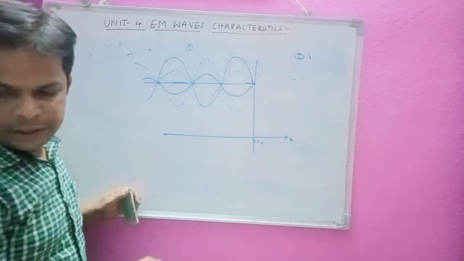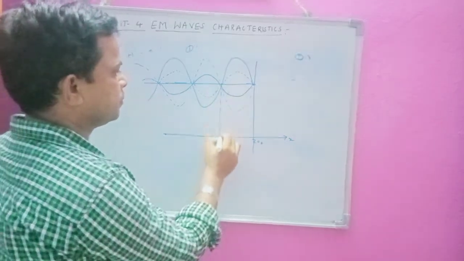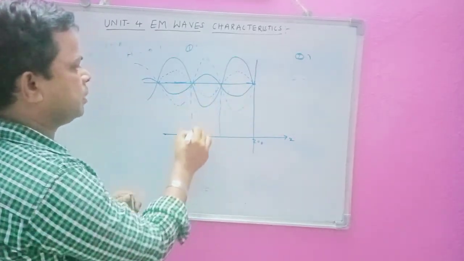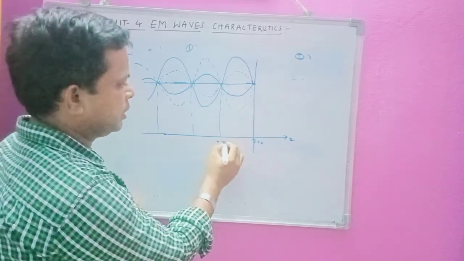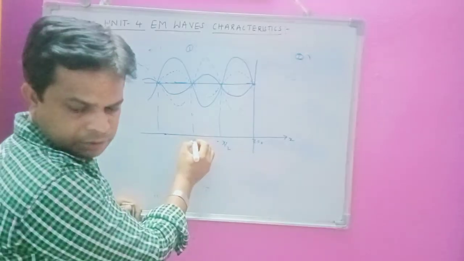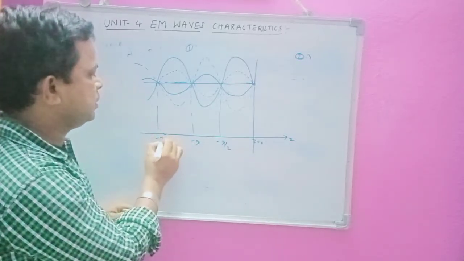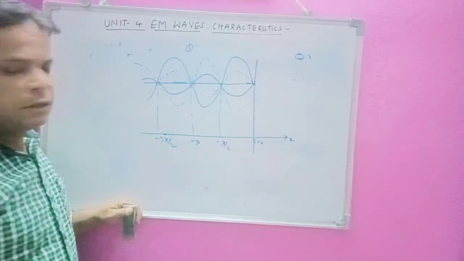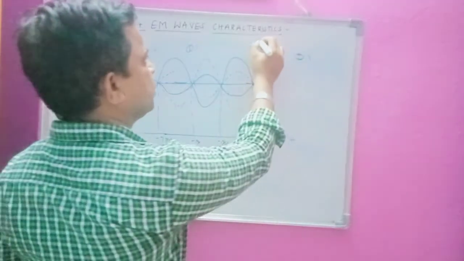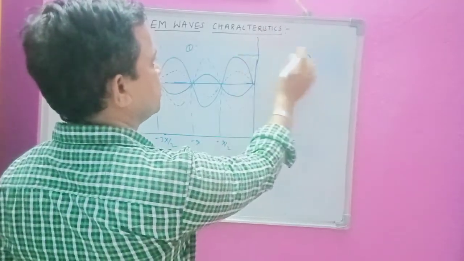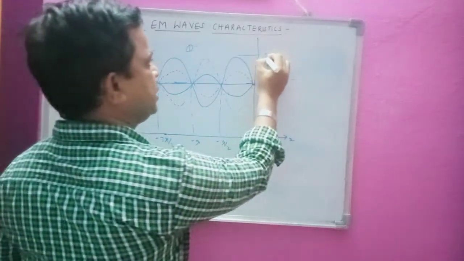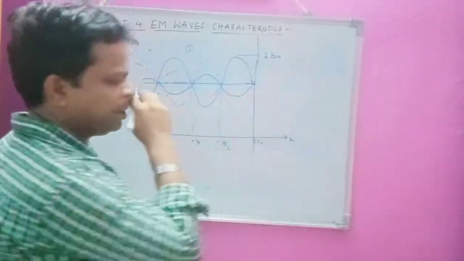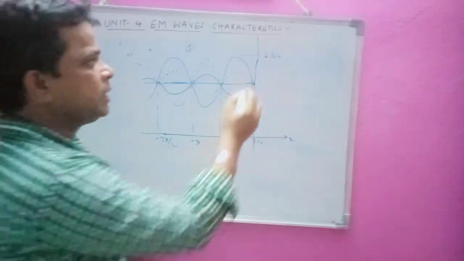So you can see this diagram here. At different lengths of the wavelength lambda: this is at minus lambda by 2, this is minus lambda, and this is minus 3 lambda by 2. Now you can see the magnitude of this electric field I am drawing here, 2 Ei naught, and this is in the x direction.